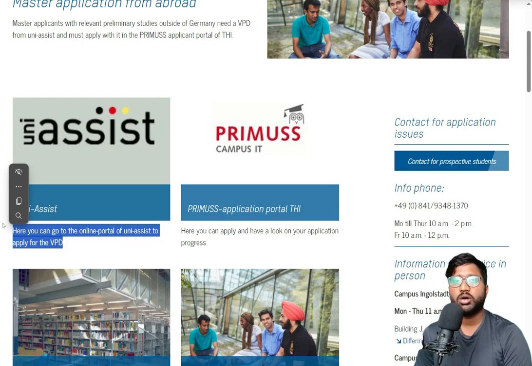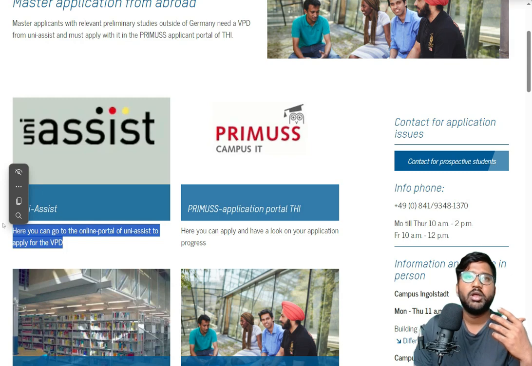No, that is wrong. Once you get a VPD, you can use that VPD for n number of colleges, n number of times, for n number of admission times. You don't need to worry. VPD is a one-time thing. So you just do it. You can do it 1 year before, 1.5 years before. It's up to you. They will tell you maybe in the application, but I have not come across that you should not use a VPD which is 3 years old. You can use a VPD n number of times. So no need to worry. VPD is only a one-time thing.